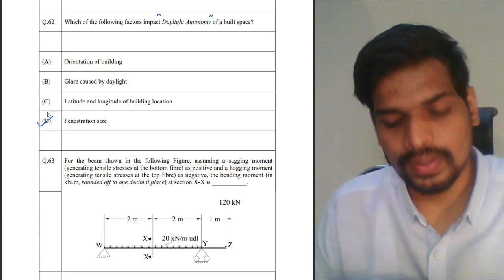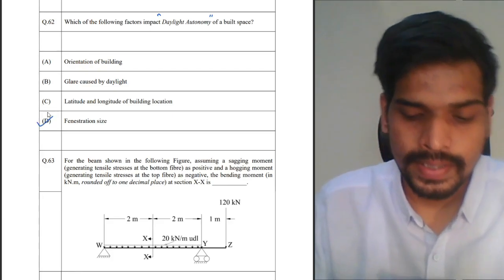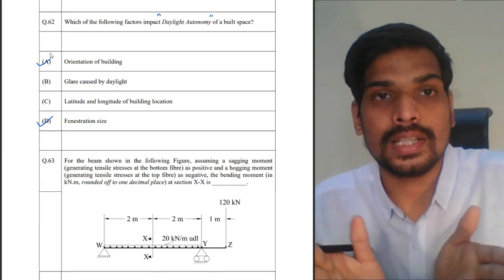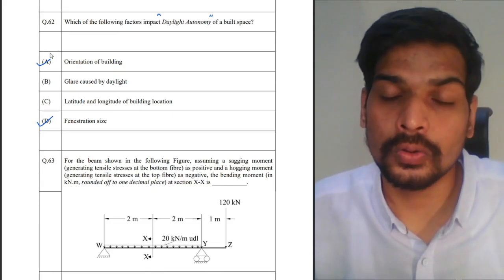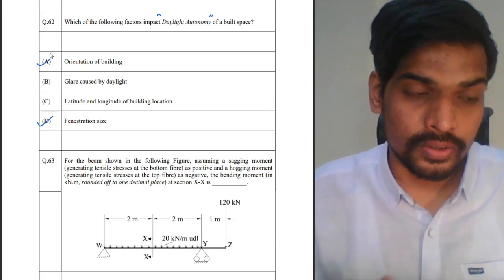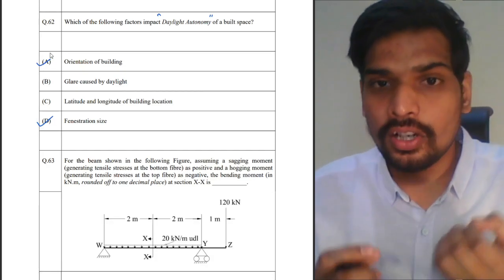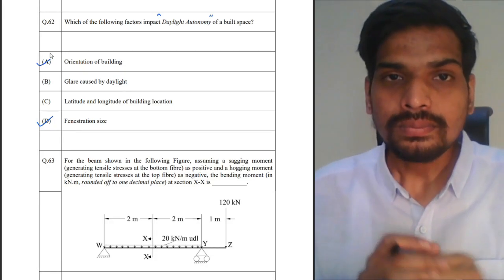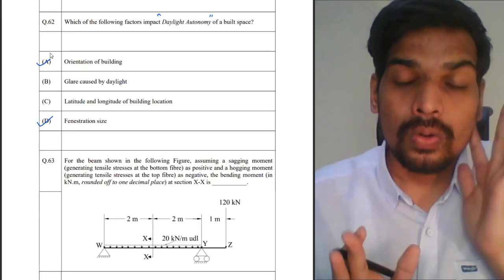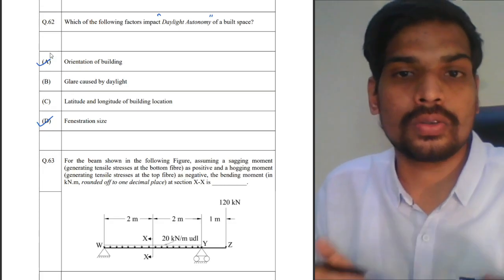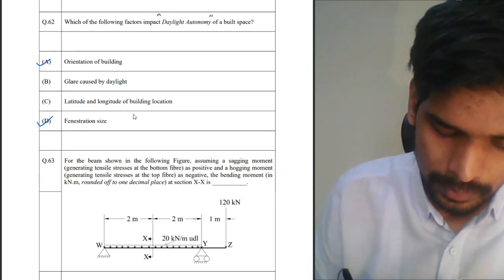So it depends on fenestration size, window area, and orientation of the building. If you're providing openings in such a manner that natural light can enter into your space for a larger duration of time, daylight autonomy of the space will increase. Daylight autonomy is basically depending only on daylight for your lighting demands. What percentage of time you're able to do it, that's called daylight autonomy.